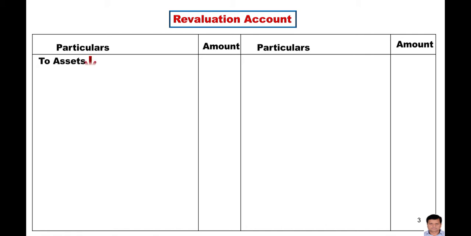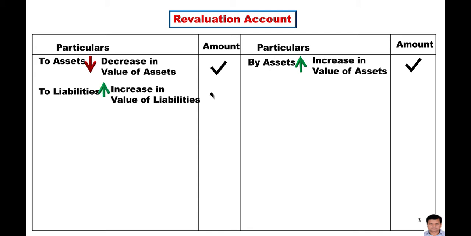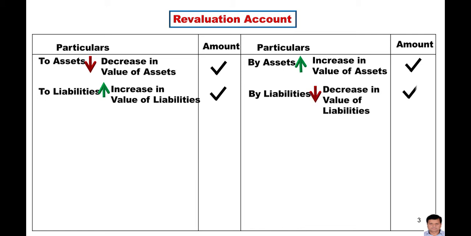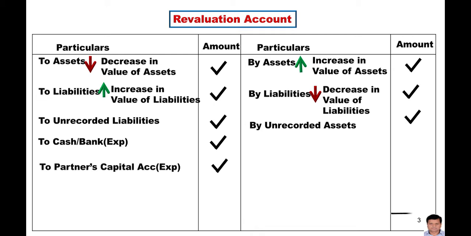Particulars, amount. Now, the decrease in the value of assets is debited, the increase in the value of assets is credited. In the same way, an increase in the value of liabilities will be debited, a decrease in the value of liabilities will be credited. Unrecorded liabilities will be debited.